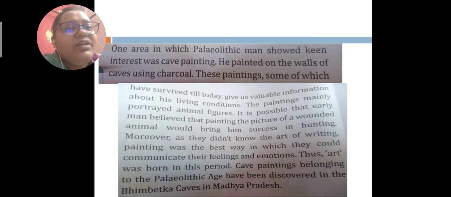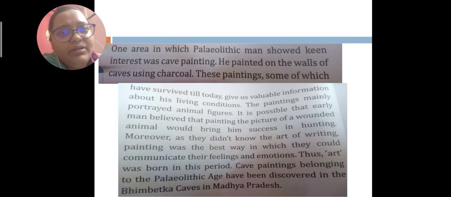Whatever hunting they did with the help of tools and weapons, they painted as a success story, showing what type of hunt it was, how it was done, and how they successfully hunted the animal.